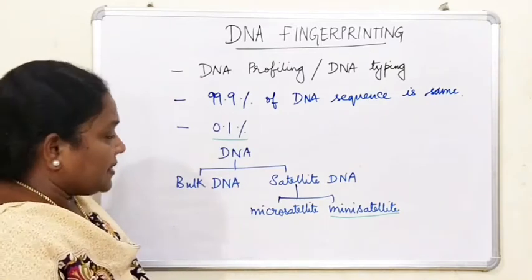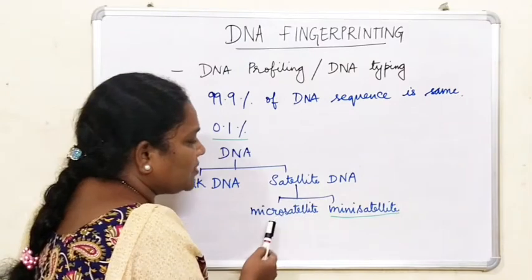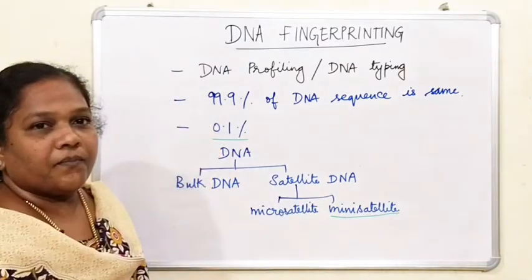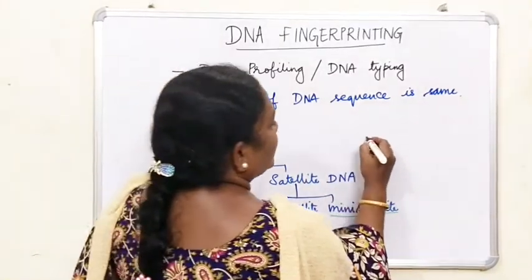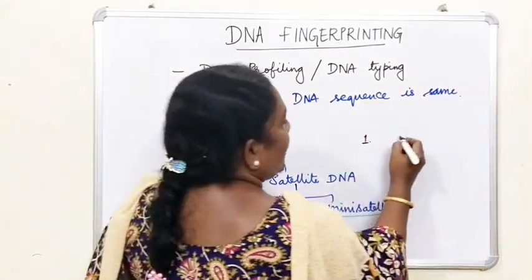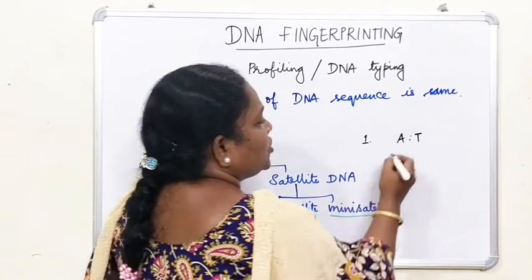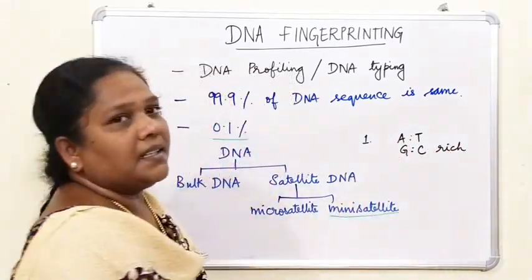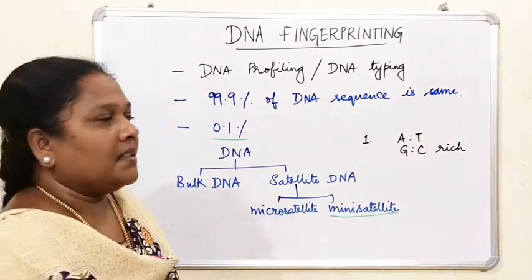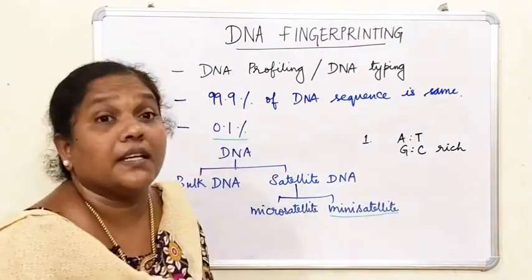How is this satellite DNA classified into these two? First, it depends on whether it is ATGC rich. What is AT? Adenine and thymine. What is GC? Guanine and cytosine.